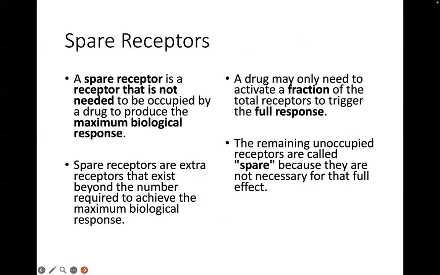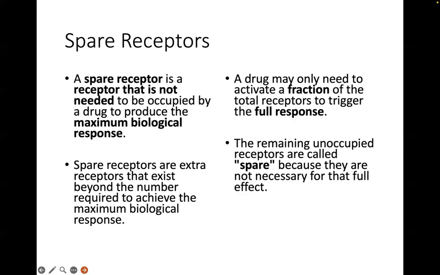Meaning it's an extra receptor. So extra receptors or spare receptors exist beyond the number of receptors required for the drug to produce a biologic response, no? So this is one situation wherein the EC50,